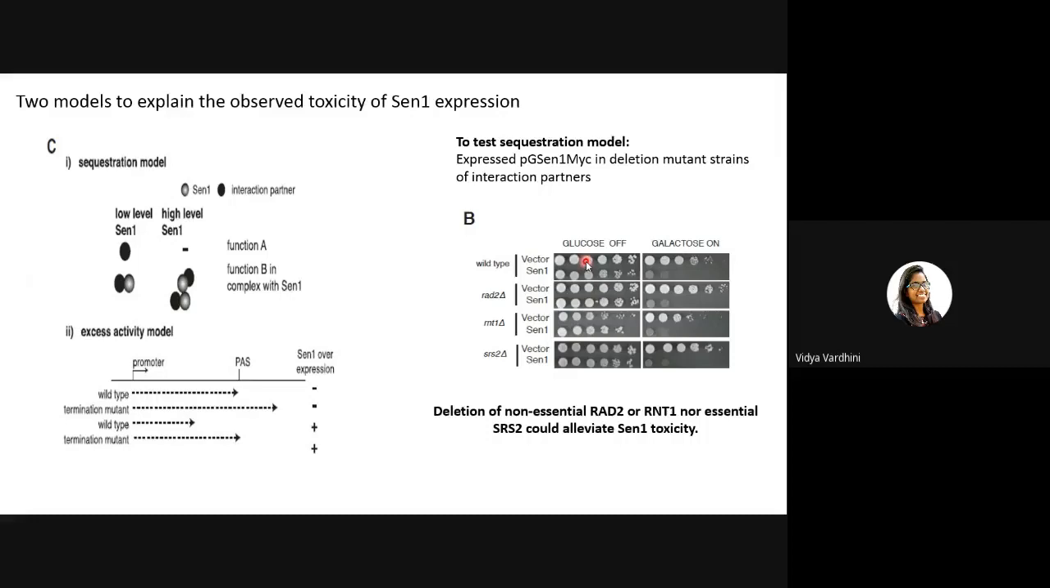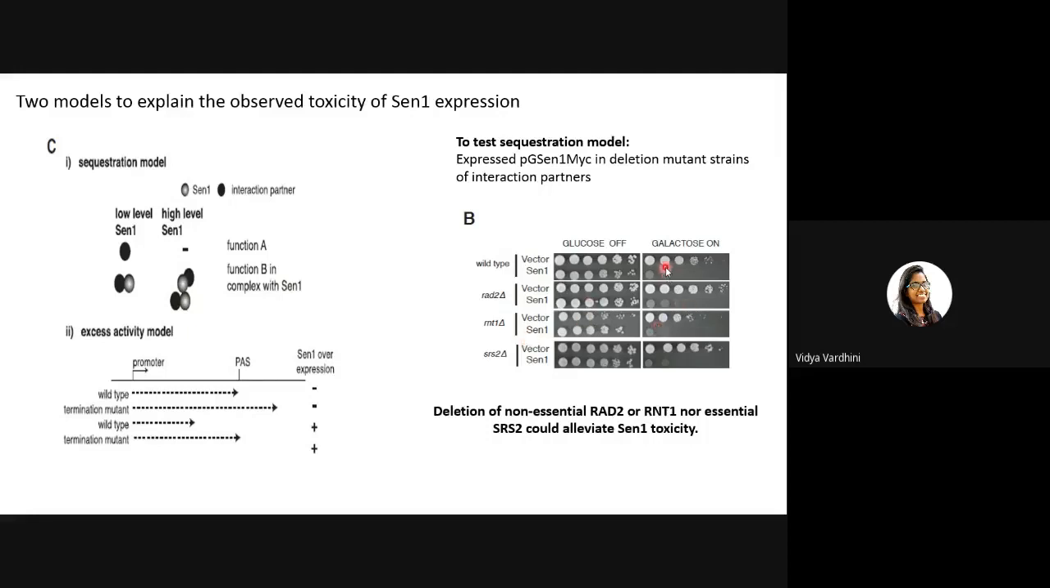So in the wild type cells, in the glucose off condition, you would see that cells are growing well, and in the galactose on condition, when there is empty vector, they would grow. And in the presence of SEN1 in the wild type, there's overexpression, right? The cells would die. So what they expected is, if you deleted all of these genes, SEN1 overexpression toxicity should increase further, right?